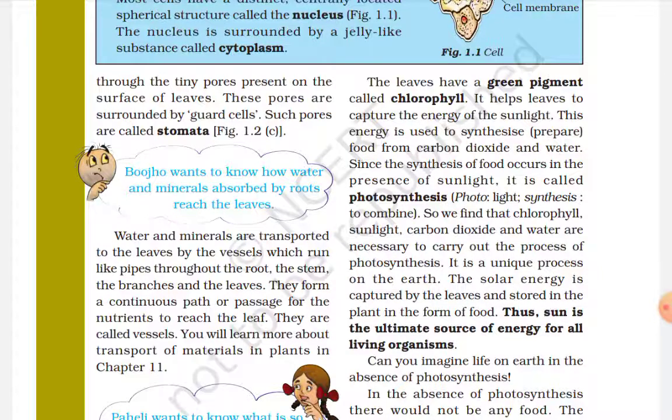You will learn more about transport of material in plants in chapter 11, as chapter 11 is transportation in organisms. There is a tissue called vascular tissue which forms two types of vessels known as xylem and phloem, and I will tell you more about this in the 11th video, after we finish the series, like the first video, second video, third video, fourth, and so on.